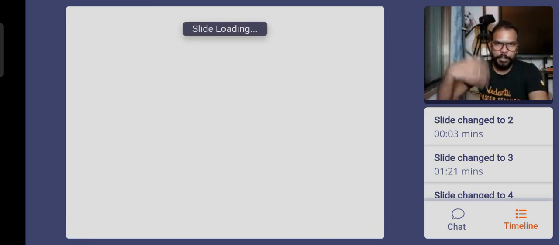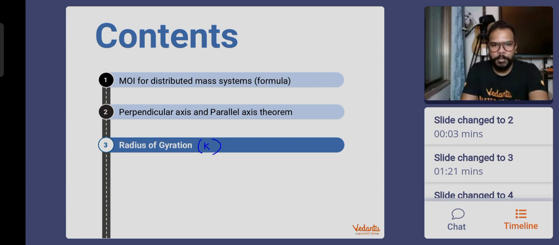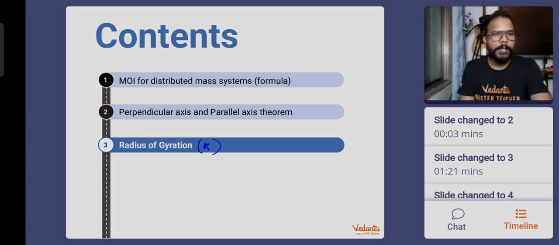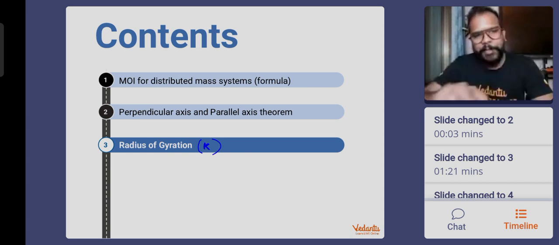Good. Now, the last topic of the day, called the radius of gyration, also represented as capital K. Yes, kinetic energy is also represented as K. Radius of gyration is also represented as K. A very small topic. We'll be able to finish it in the next 5-10 minutes. So what exactly is radius of gyration? Let me first give you the idea of it, then I will show you the slide also.